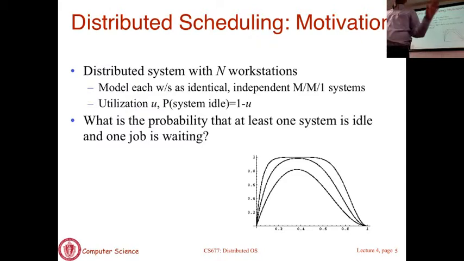Again, the system as a whole is heavily loaded, and a new job arises into the system. Then it's very likely that it's joining a machine where there are other jobs running as well. So now you could argue, if this machine has other jobs running, maybe I should find a different machine for this job. I should employ a distributed scheduler that is going to send this job elsewhere. But which machine would you pick if the system as a whole is heavily loaded?